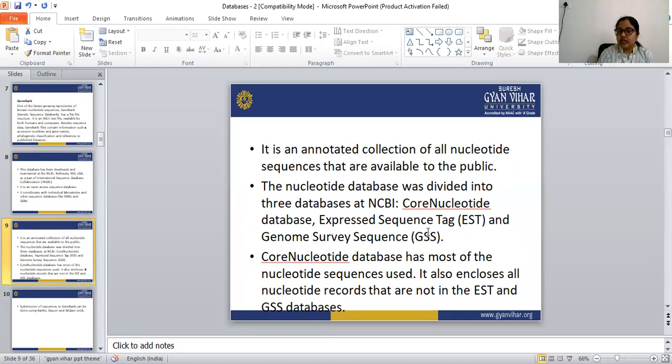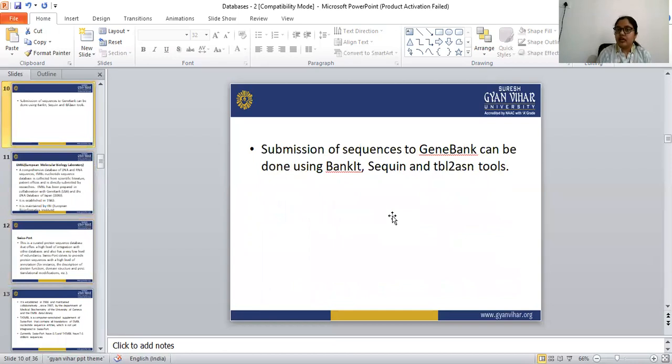From the core nucleotide database, we can find almost all the nucleotide sequence information, because it contains all the nucleotide records that are not present in the EST and the GSS databases. EST means expressed sequence tag, and GSS is genome survey sequence. We can submit nucleotide sequences to GenBank by using these tools.